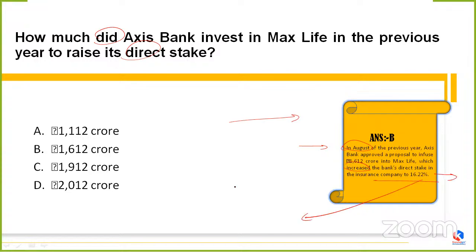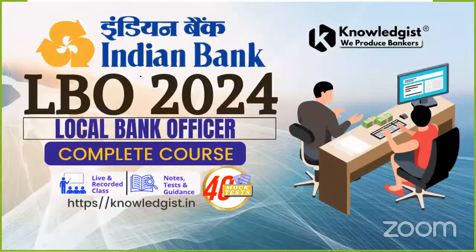Mark my word, this 16.22%, it's important. If you talk about this whole question, then you can deny this whole amount, but you can't deny the percent, which is the current direct stake of the bank in this particular insurance company. I hope this much is clear to you guys, of course. Clear?